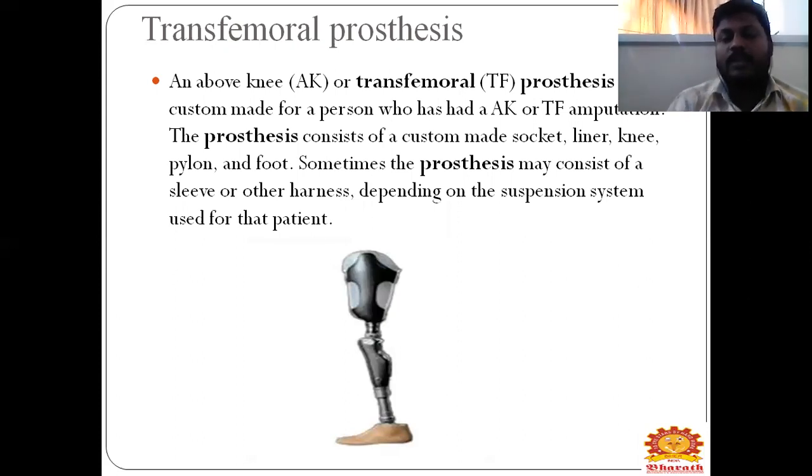Knee construction will be based on this diagram, which is a knee diagram. This part will be your transtibial prosthetics, and above the knee includes both transfemoral and transtibial. It is called transfemoral prosthetics or AK or TF.